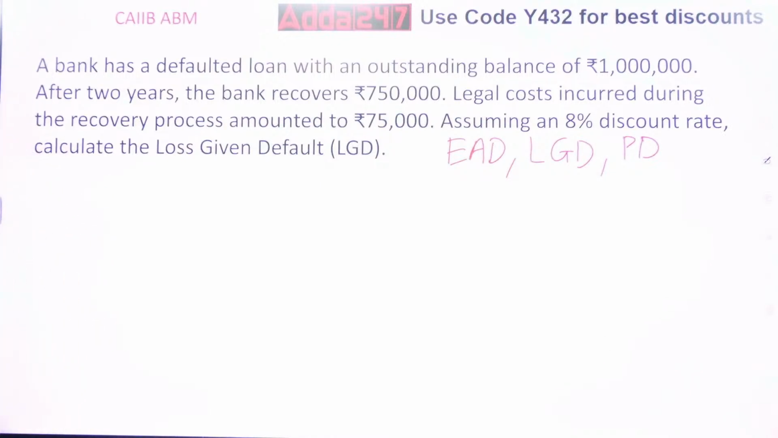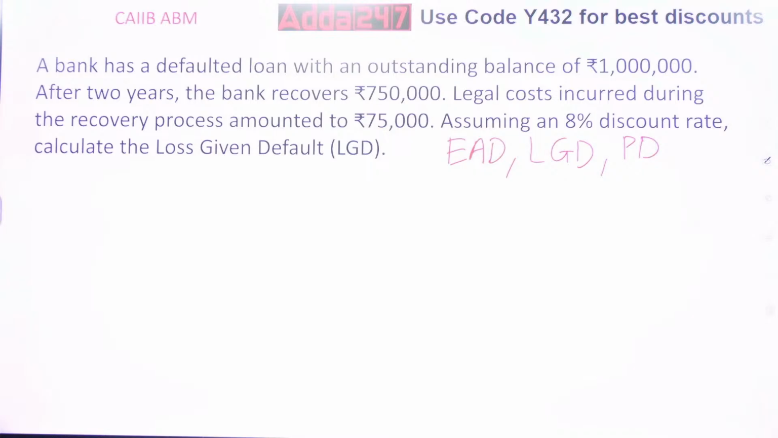My question is, what is the loss given default? Everyone, try this. Problems are easy, but you need to understand this. What is given over here? Recovery is given. The bank defaulted 10 lakh, then recovered 7,50,000. Legal is 75,000. So first you have to find the recovery rate, which equals the amount recovered minus legal cost, because that is my expense, upon 1 plus R.